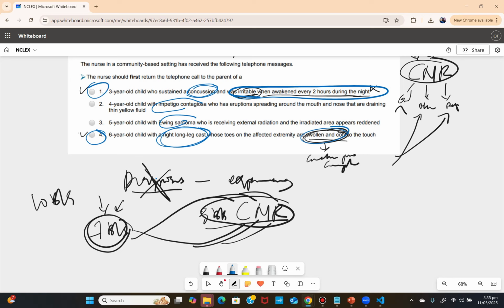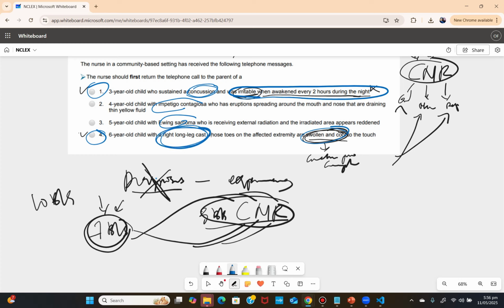I don't need to know concussion. All I need to know is neurological condition complication. I just want to know them in general, right? Neurological complication. That's how the NCLEX works. NCLEX wants you to know neurological complication, cardiovascular complication, respiratory complication, because NCLEX knows you have a lot of disease conditions. NCLEX is not really expecting you to know every disease condition's complication because they might likely be the same. But if you know cardiovascular, neurological, and respiratory complications, when you are on the NCLEX exam, you can easily answer it. Then there are complications related to a procedure, because this is a procedure.